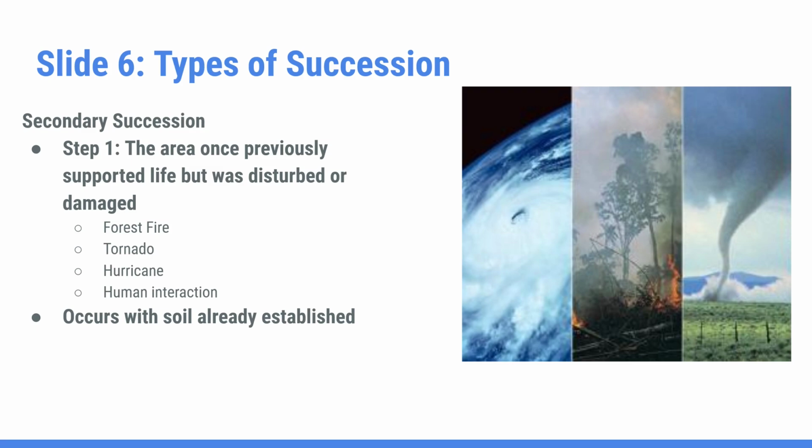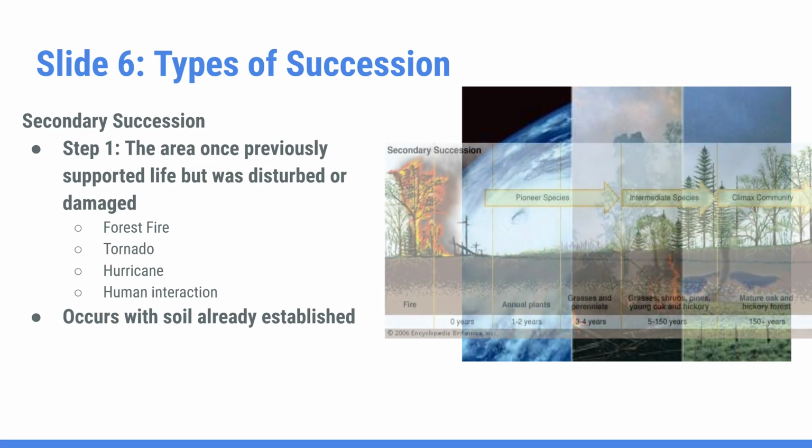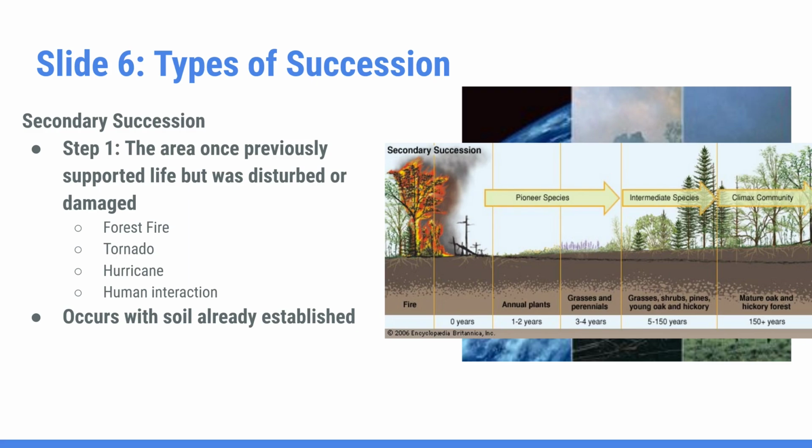and so what we might consider to be natural disasters, but it's important to remember that secondary succession can also occur after humans have interacted with the community. So, for example, deforestation, clearing land for agriculture, intentionally burning areas to increase biodiversity, or human-caused wildfires.